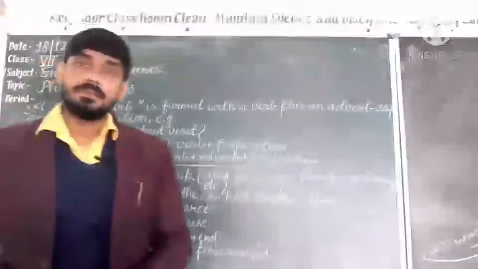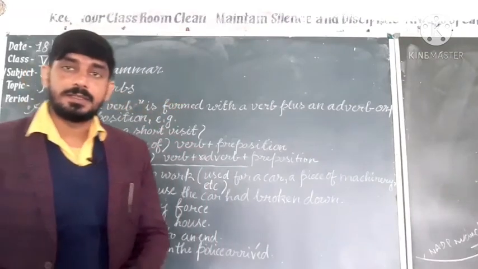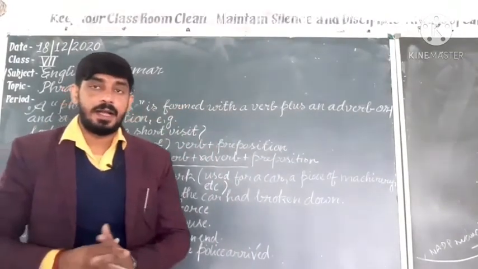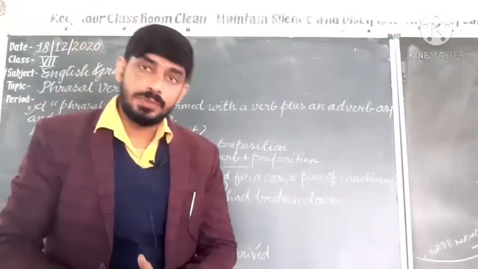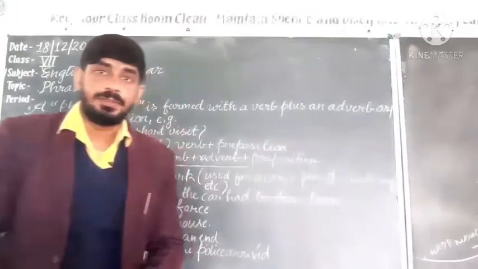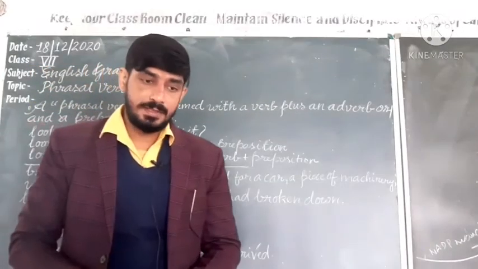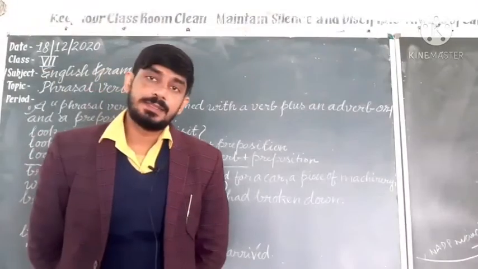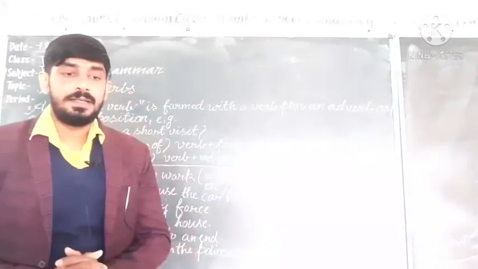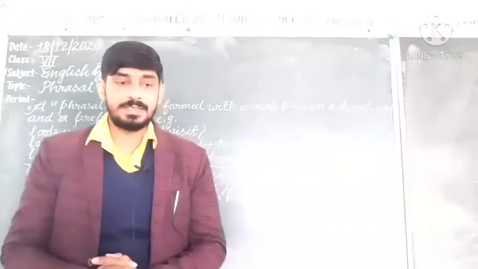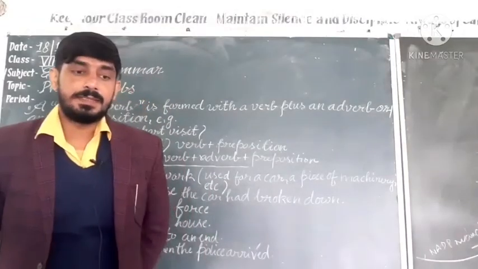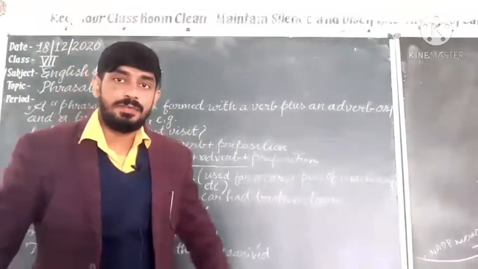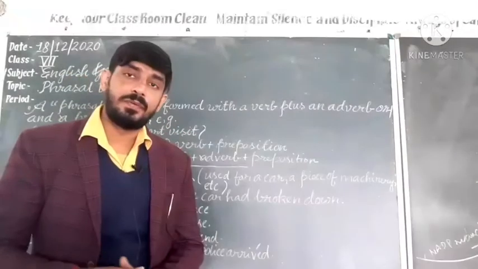So, most of the phrasal verbs are given here in your class, and dear students, all the phrasal verbs you have to read by yourself, so that you will know the meaning and how to use these phrasal verbs. Suppose another phrasal verb is break off: end suddenly, discontinue. Understand? So, we can say that Peter broke off his engagement with her. Understand? Afterward, we will get more phrasal verbs.